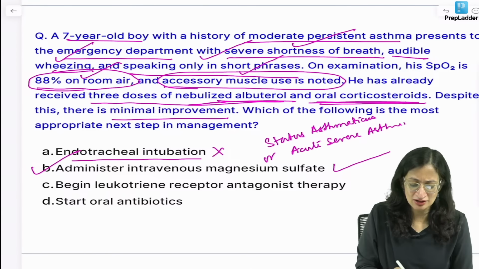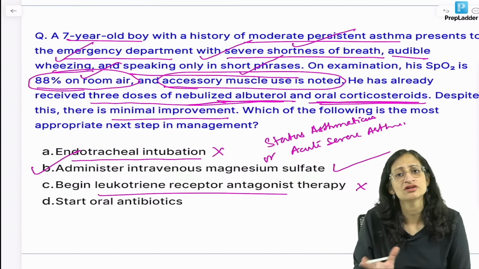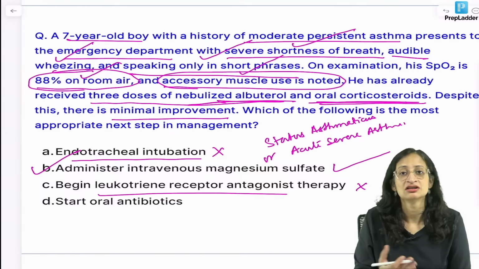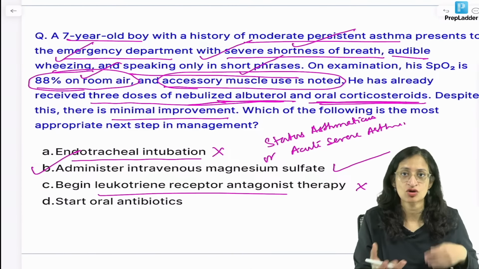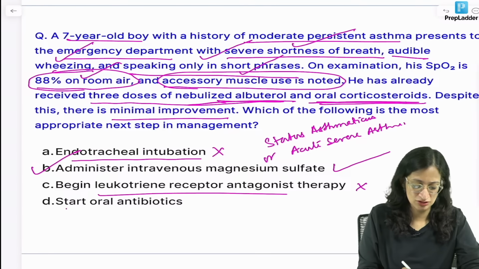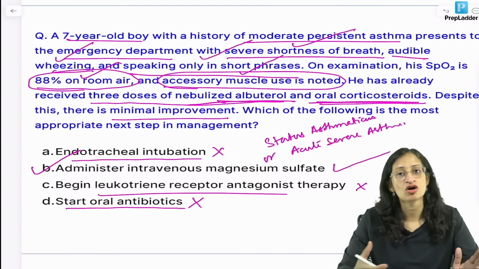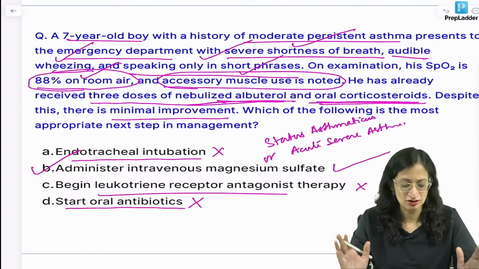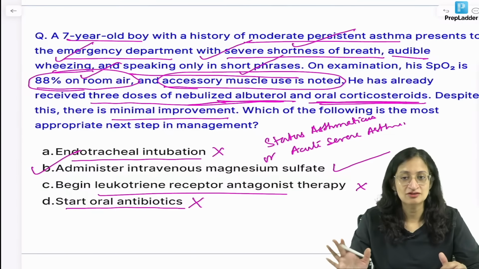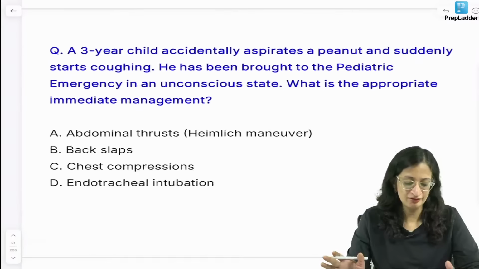Begin leukotriene receptor antagonist therapy. So leukotriene antagonist therapy like montelukast is not very helpful in the immediate period. They are more useful as prophylaxis or long-term management, okay. So not very effective in acute severe asthma. Start oral antibiotics: usually not required if you are not suspecting a superadded or accompanying bacterial infection or pneumonia. So our best answer is administer IV magnesium sulfate, okay. So, we are good to go, right.